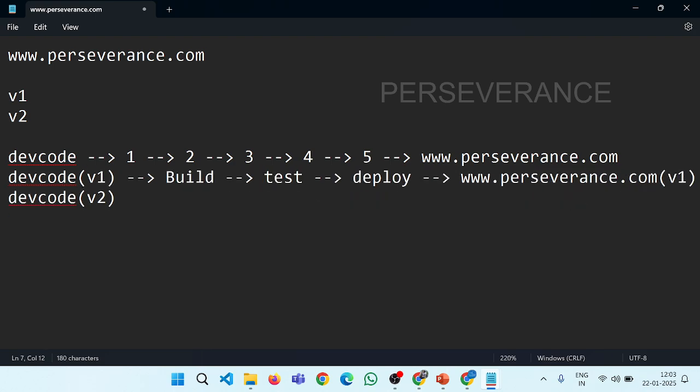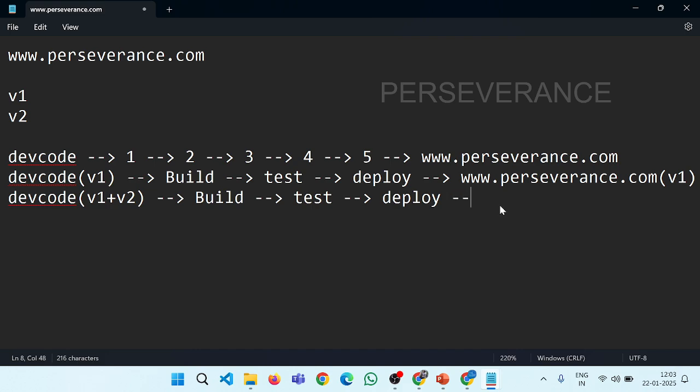In v2's code, we'll have v1's code plus, in addition, the v2 code, meaning we should update the code for enabling the calling facility. Then again it should undergo all these processes. You got it, right, all these processes.